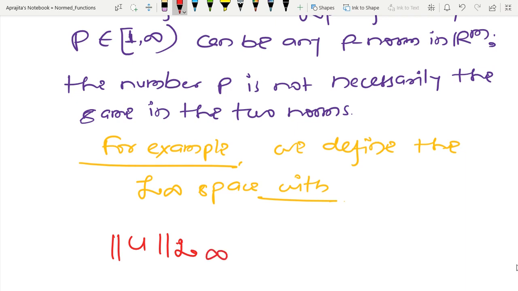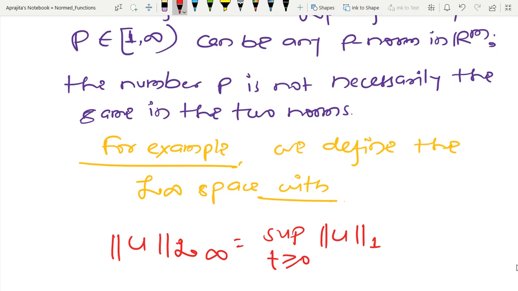Either I can define the L infinity space like this, supremum over t greater than or equal to 0, and I will just take one norm, and the meaning of this is nothing but the norm in the column space or Rm space. So at one time instant I will evaluate the function, and after that I will calculate the supremum, and this kind of supremum I will take over all possible values, and then I will define the norm.